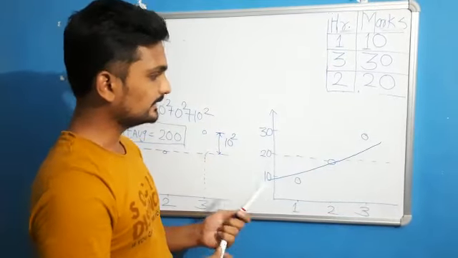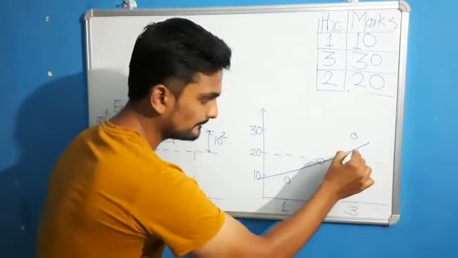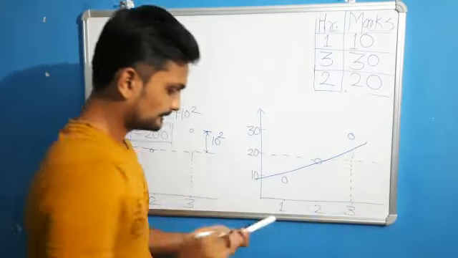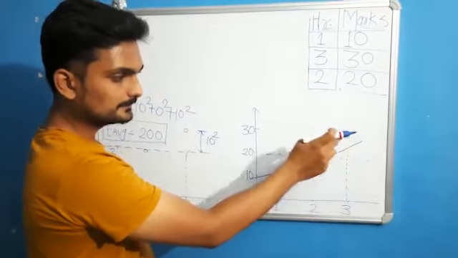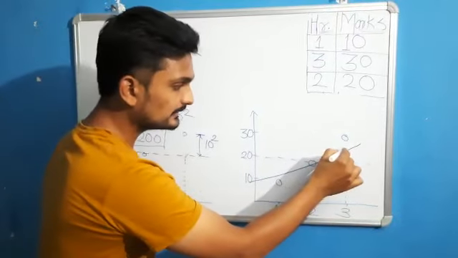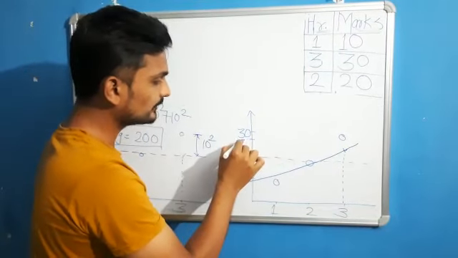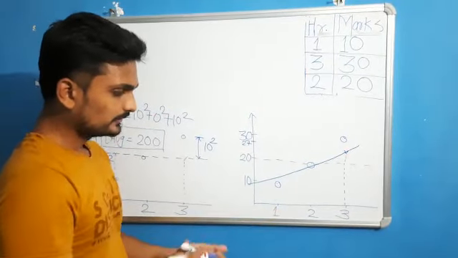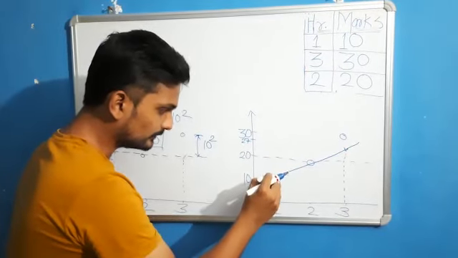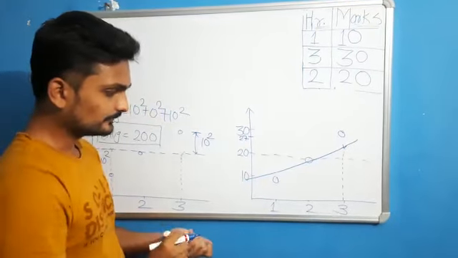regression line. We can find that the student who is studying 3 hours, on the basis of the regression line, we can predict he is getting somewhere around 27 marks. Similarly for the other student, we will predict the value and it is somewhere around 13.